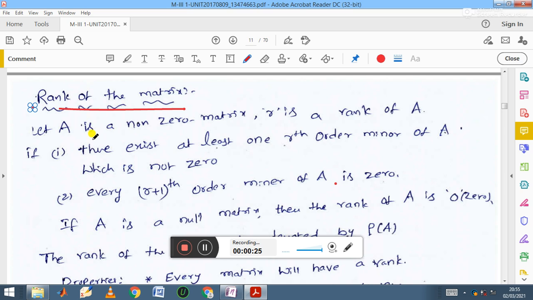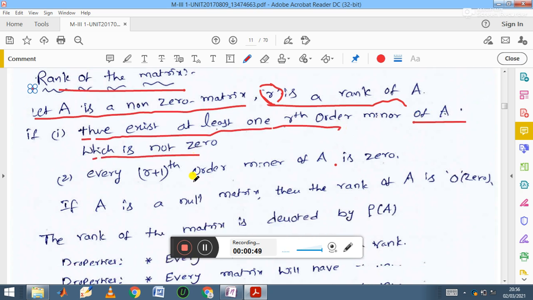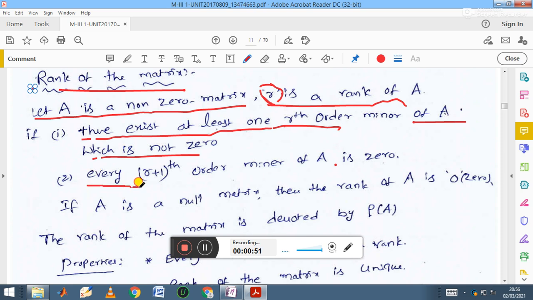Rank of a matrix. Let A be a non-zero matrix. R is the rank of A, where rank is denoted by small r, if there are two conditions. First, there exists at least one rth order minor of A which is not 0. Second condition, every (r+1)th order minor of A is 0. Maybe by statements it is difficult to understand.